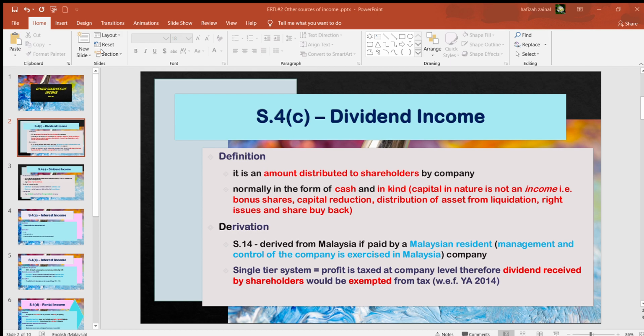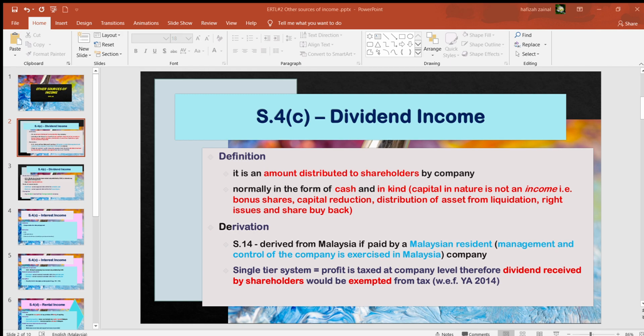Okay, this session will actually cover other sources of income. In other sources of income, you would have section 4C and also section 4D. For this particular topic, we are going to cover dividend income, interest income, rental income, and royalty income. These are the four common other sources of income that normally would be received by an individual taxpayer or corporate taxpayer. Of course, in our case, we'll focus more on the individual taxpayer in Taxation 1.